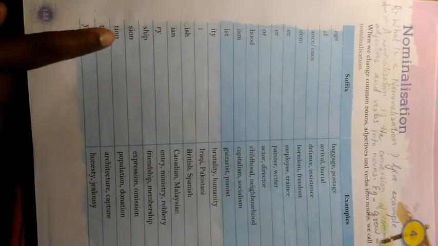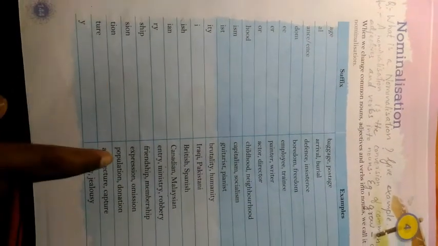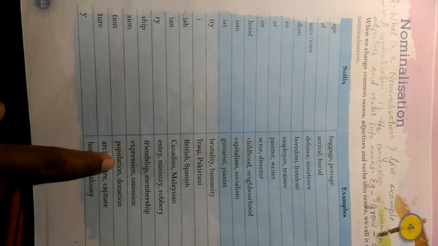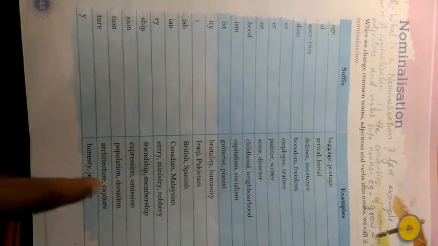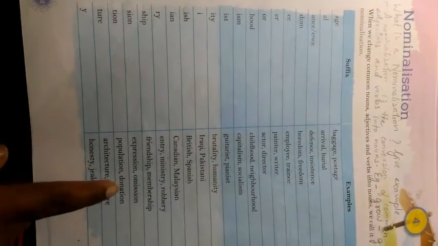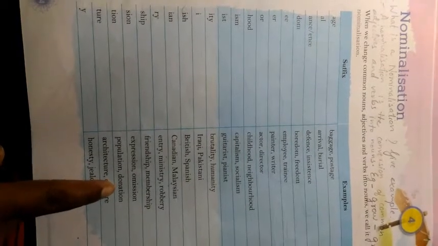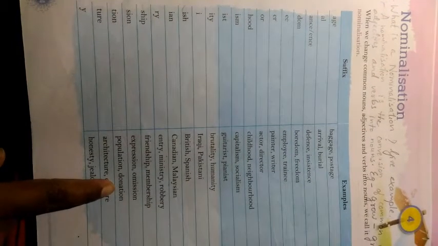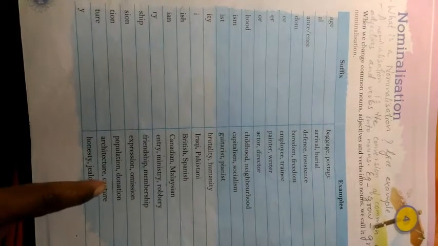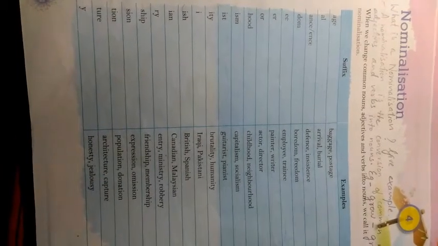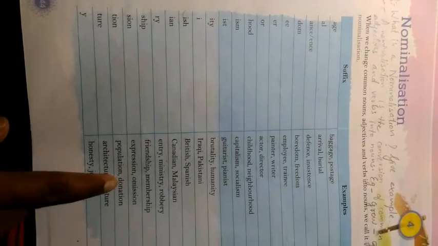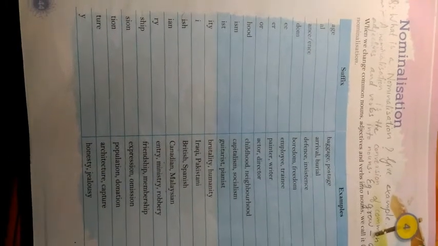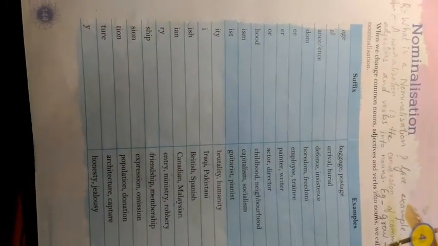Next, TION. When it is added to populate, we get population, means all the people or animals that live in a place. Next is donation, means something that is given to an organization or set up to help someone in need.